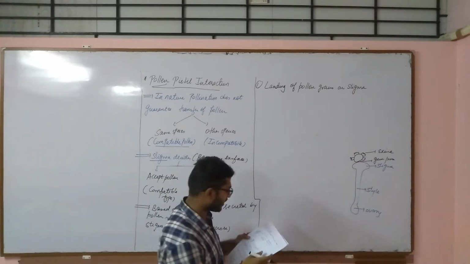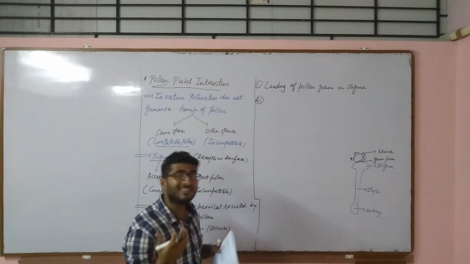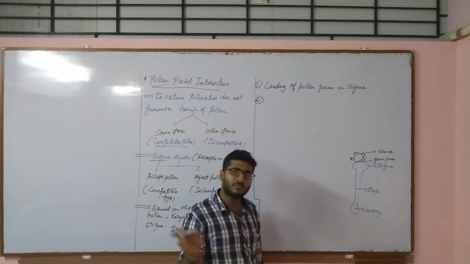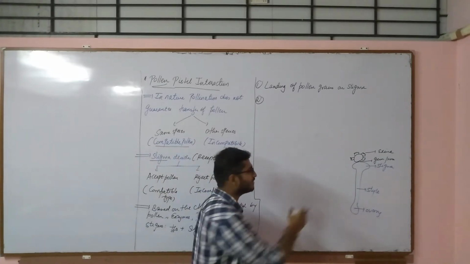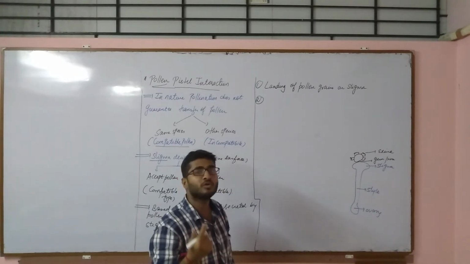Now the second step is, once the stigma senses through its chemicals that something has landed on its surface, it starts secreting its own secretion.